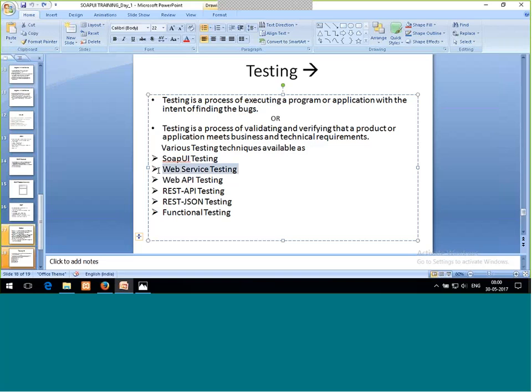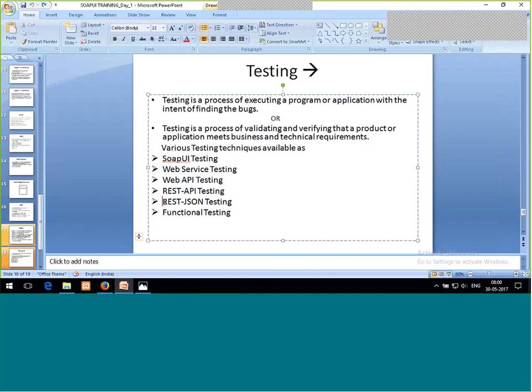If I'm going to test my web services, then it is web services testing. I'm not going to mention any tool. If I'm going to test my web API, then it is web API testing. REST API means REST-based API. Again, these both are the same things.